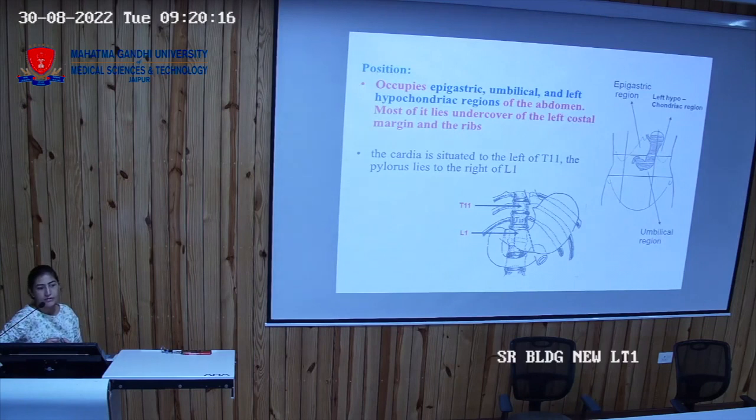Living anatomy is a term that you will be using in your whole professional life. That is the surface anatomy part, how you will be locating the cardiac region when a patient comes to you, and how you will be locating the pyloric region.